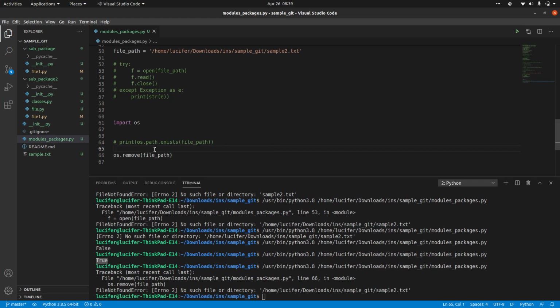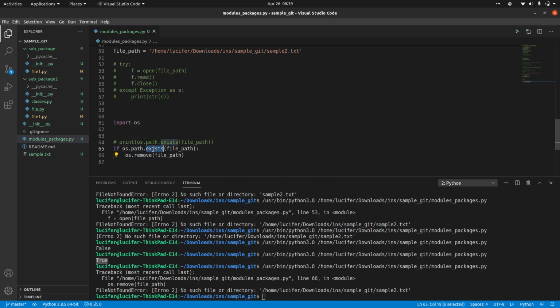So in these kinds of scenarios, we will just add the conditions: os dot path dot exists file path. If the file path exists, we will remove it, else we don't do anything. This gives true or false, and if it is true, then we are removing the file.